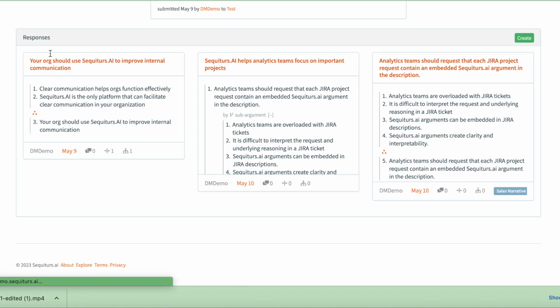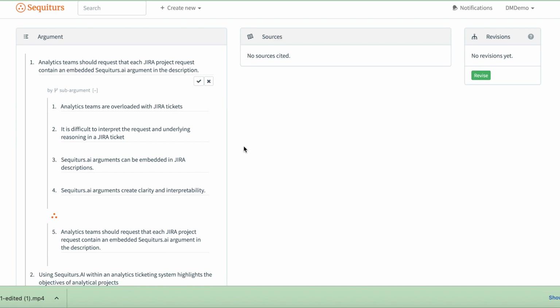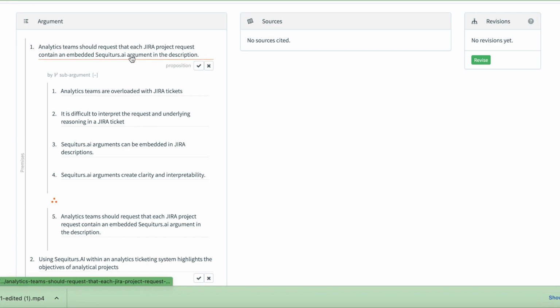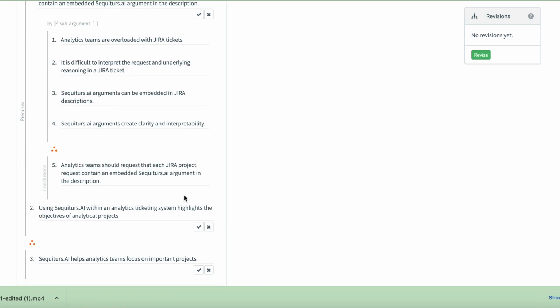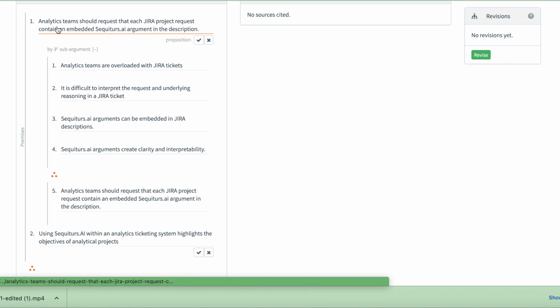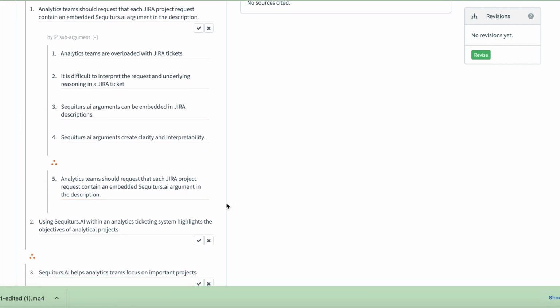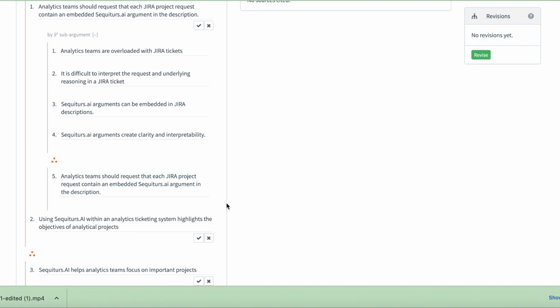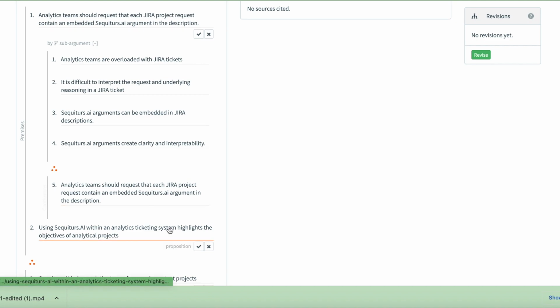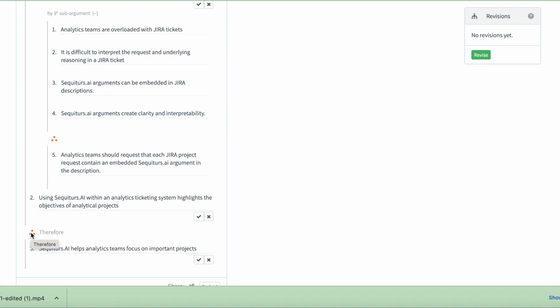One other aspect I want to draw your attention to here can be found in this example, another argument responding to the same issue. Here you can see I've actually used a conclusion for another argument, one I actually just showed, as a premise. This really highlights Sequiturs.ai's capability of stacking arguments and building upon the work of others. So I've used this argument as an input, in a sense, to a new argument with an altogether new conclusion. So the arguments are interactive and really can be built on top of each other.